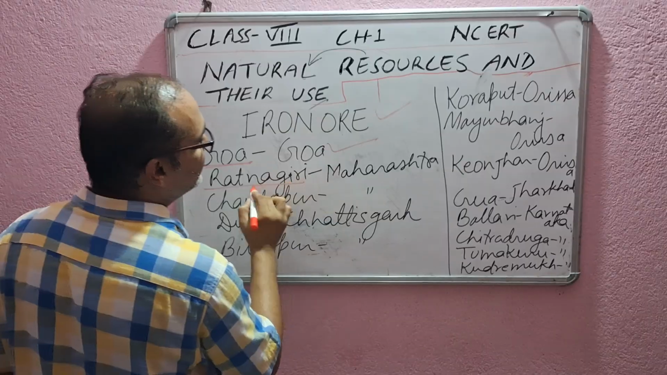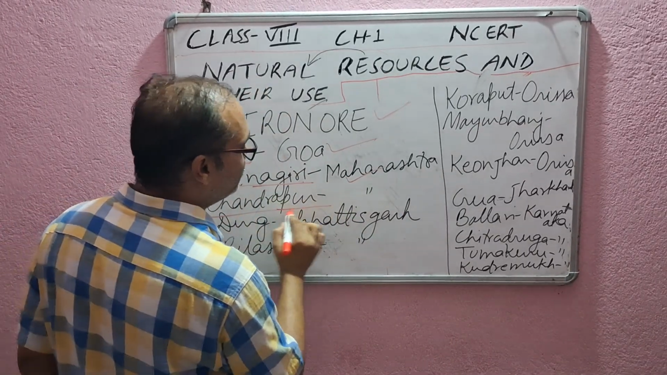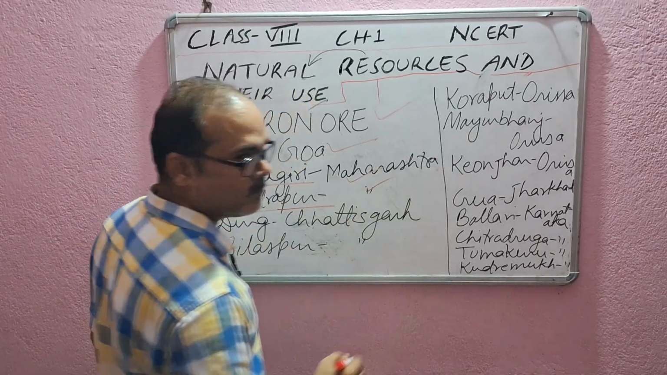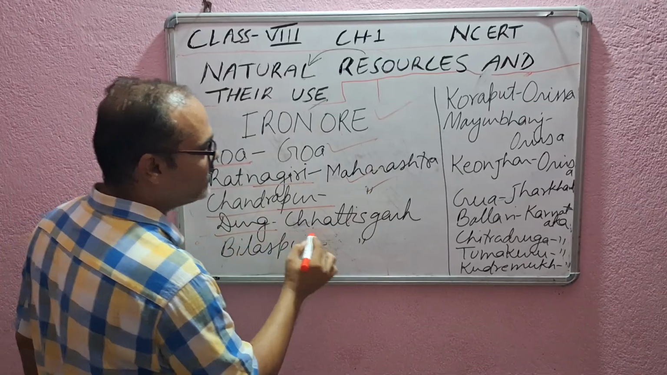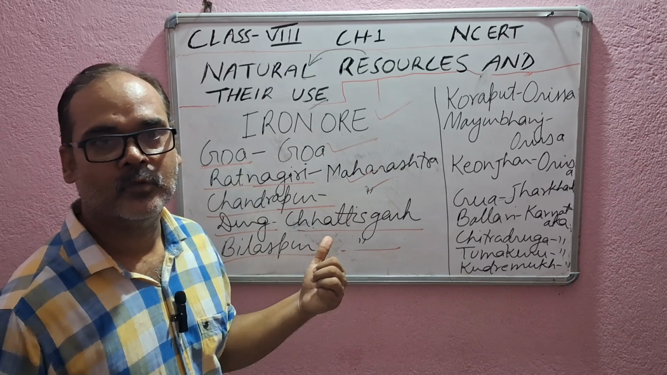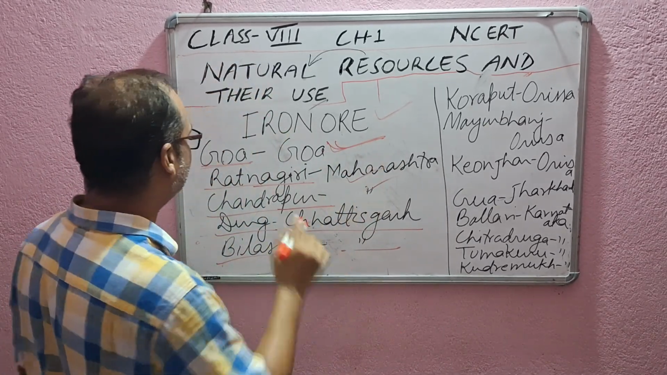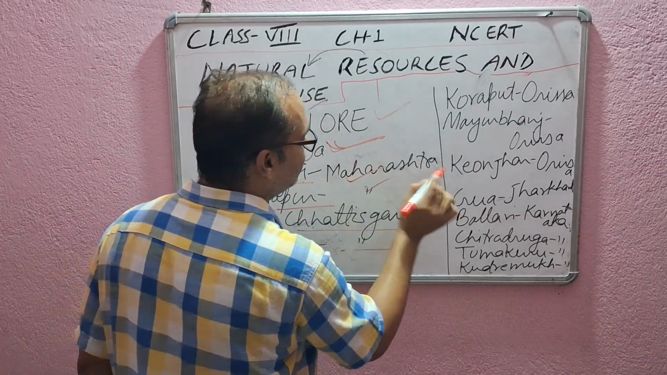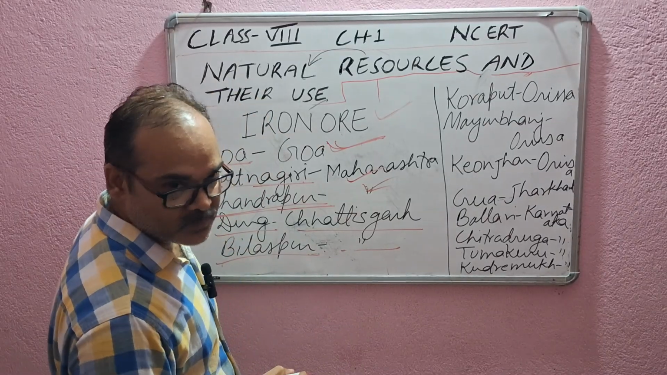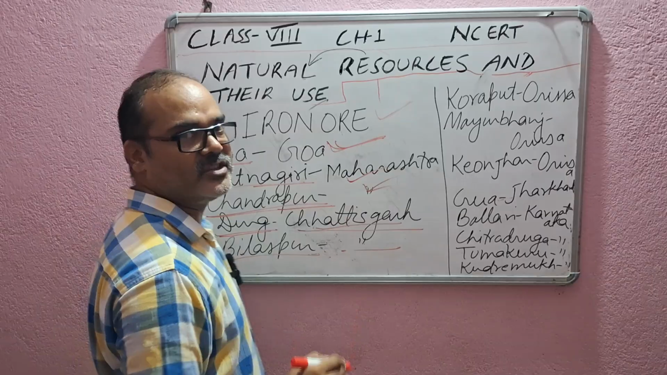right? Ratnagiri is in Maharashtra. Please note down. Then Chandrapur is also in Maharashtra. Durg is in Chhattisgarh. Bilaspur in Chhattisgarh. Please note down. Once again, Goa, iron ore deposits. Ratnagiri, in Maharashtra. Chandrapur, again in Maharashtra. Durg, in Chhattisgarh. Bilaspur, in Chhattisgarh.